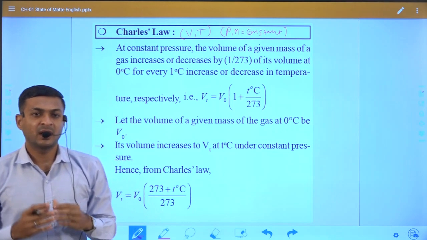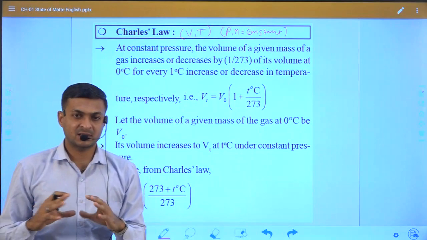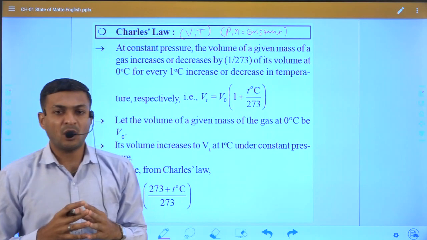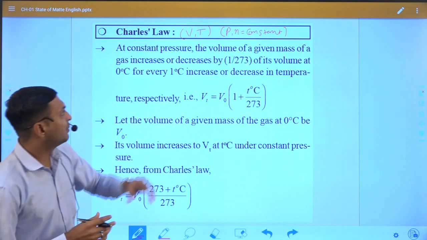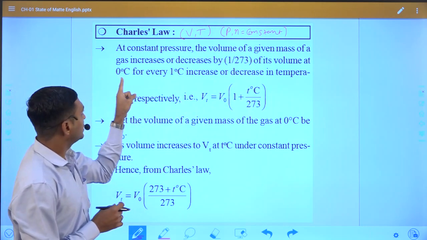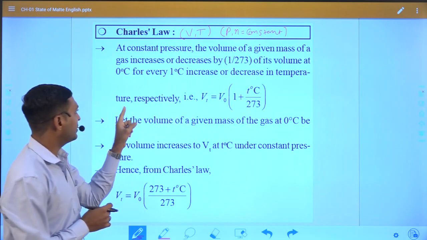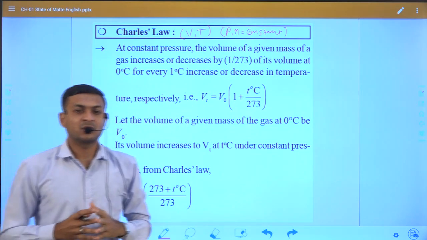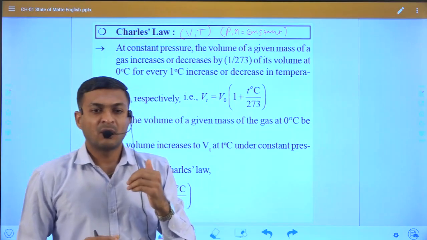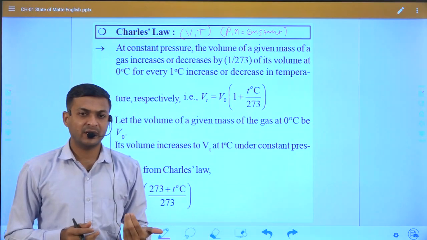So what he stated is: at constant pressure, the volume of a given mass of gas increases or decreases by 1/273 of its volume at 0 degrees for every 1 degree increase or decrease in temperature respectively. So what is the meaning of this statement? How does the volume of gas increase or decrease?